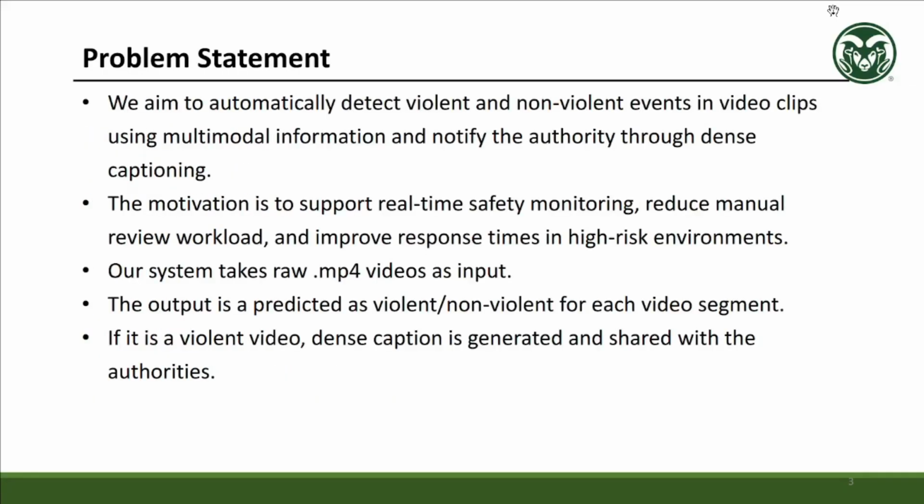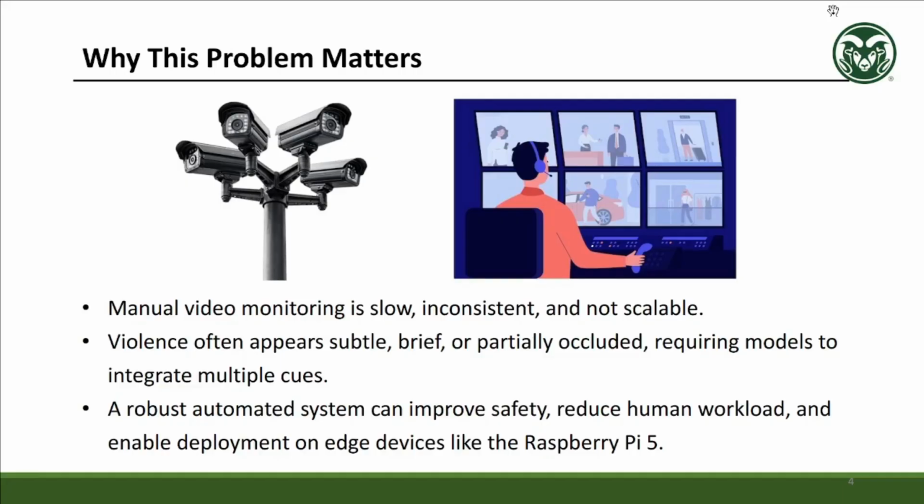So the problem statement. We aim to automatically detect violent and non-violent events in video clips using multimodal information and notify the authority through this captioning. The motivation is to support real-time safety monitoring, reduce manual review workload, and improve response times. Our system takes raw MP4 videos as input, and the output is a predicted violent or non-violent video segment. If it is a violent video, a dense caption is generated and shared with the authorities.